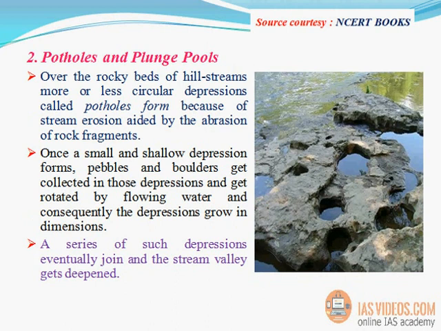2. Potholes and plunge pools. Over the rocky beds of hill streams, more or less circular depressions called potholes form because of stream erosion aided by the abrasion of rock fragments. Once a small and shallow depression forms, pebbles and boulders get collected in those depressions and get rotated by flowing water, and consequently the depressions grow in dimensions. A series of such depressions eventually join and the stream valley gets deepened.